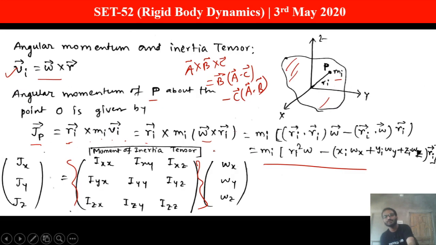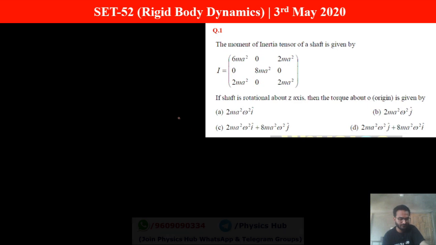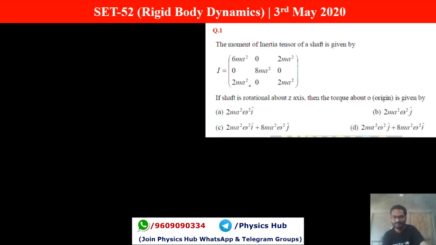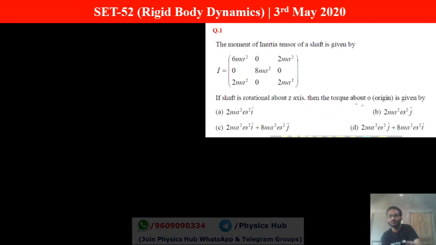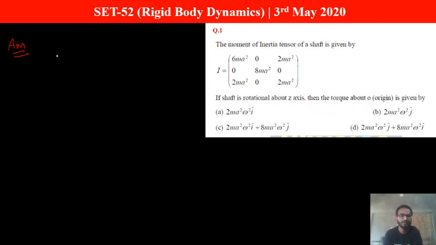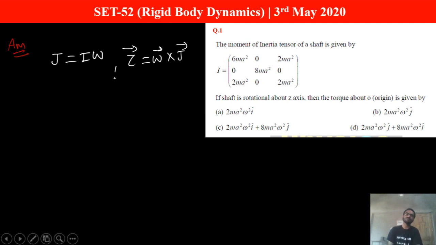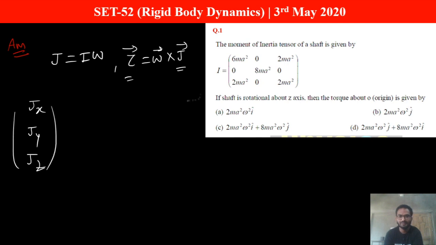Now let's discuss the solution of this question. What are you given? You are given the moment of inertia tensor, this middle one. Now you have to find out the torque. We know that the formula for angular momentum is J equals I into omega, and torque tau equals omega cross J. Now if somehow we can find this J, we can easily find the torque. J can be found out using the formula J_x, J_y, J_z that we have given.